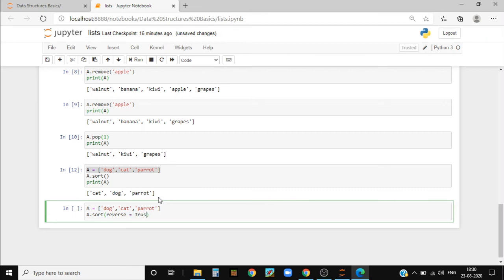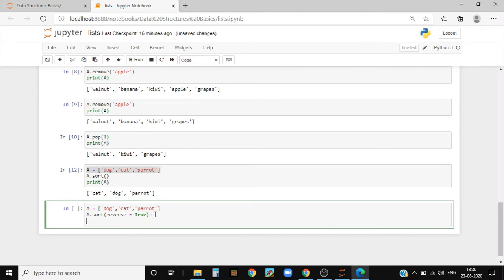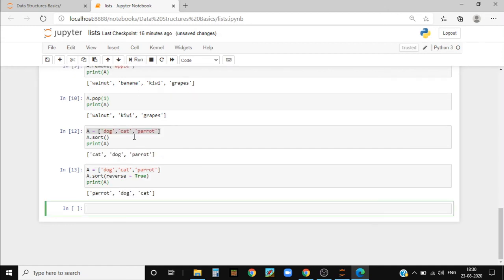Always remember, while writing True, the T should be capital or else it will not work. And then I should come down and write print and the name of the list. Now when I run it, it comes in descending order. That's parrot first, then dog, and then cat. So you can see it's very simple.